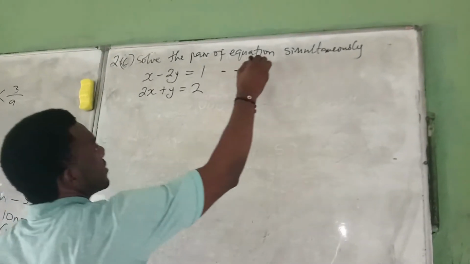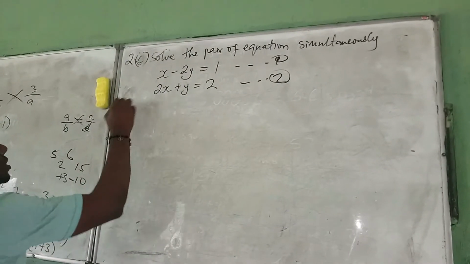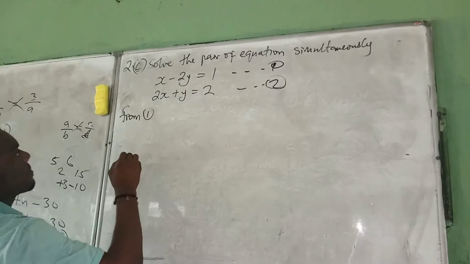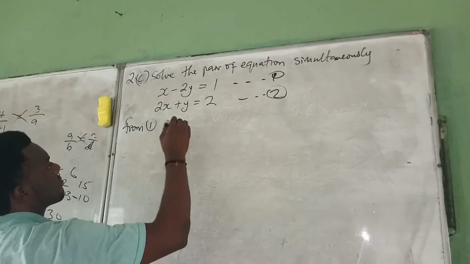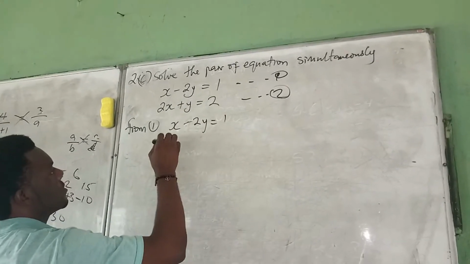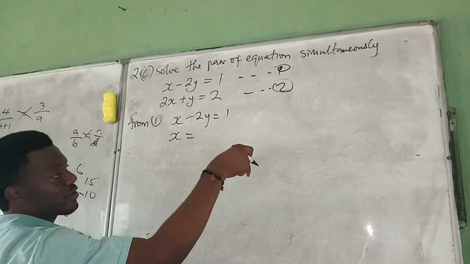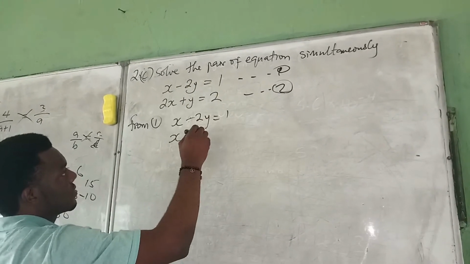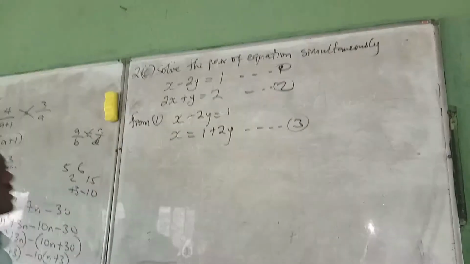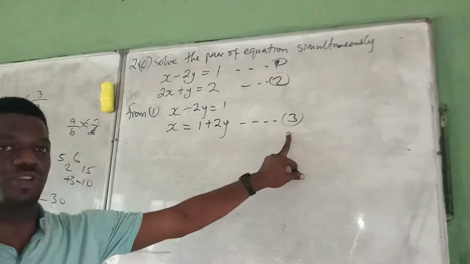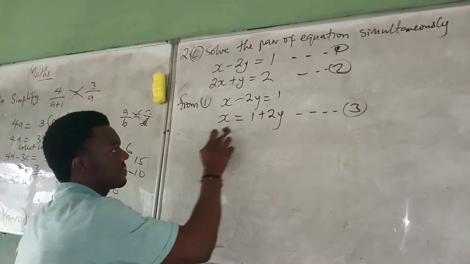This is equation 1. This is equation 2. So you say from equation 1, x minus 2y equals 1. So you make x the subject of the formula. X is equal to, now this 2y will cross over to the sign of equality and will change to plus: 1 plus 2y. You call this equation 3. So from equation 1, we have made equation 3 by making x the subject of the formula. And this is now equation 3.